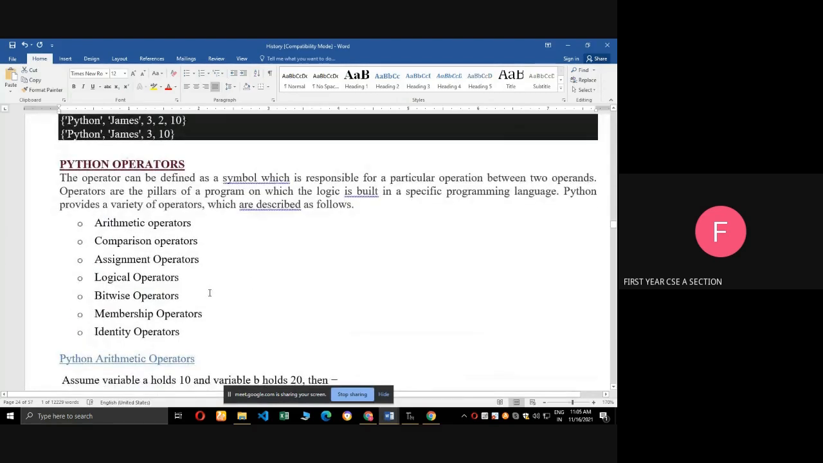Next, Python operators. Here the operator can be defined as a symbol which is responsible for a particular operation between two operands. It is the pillar of a program on which the logic is built. What are the types of operators? Arithmetic, comparison, assignment, logical, bitwise, membership, identity operators.